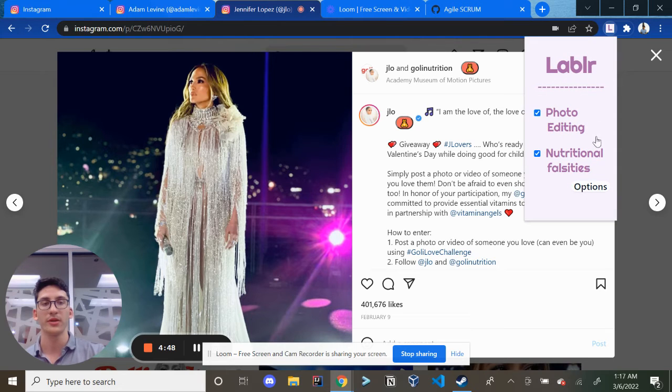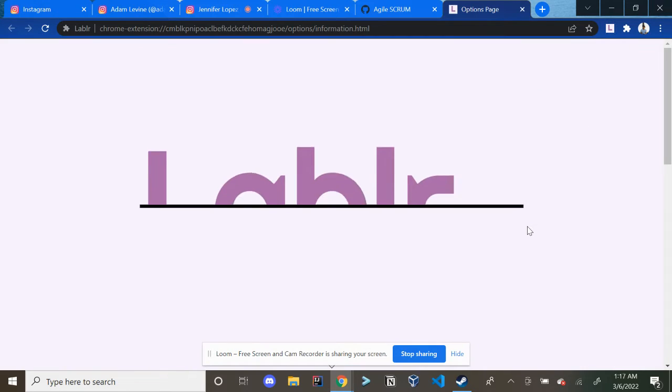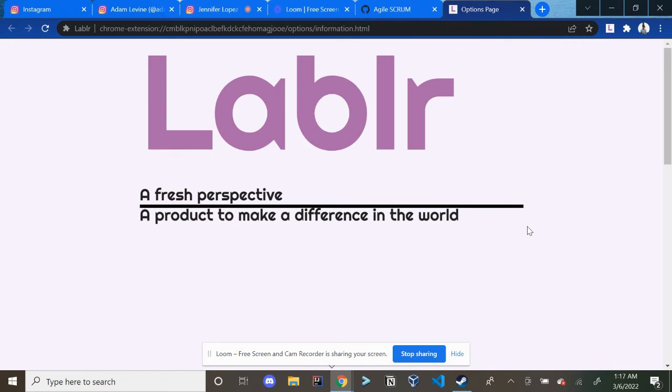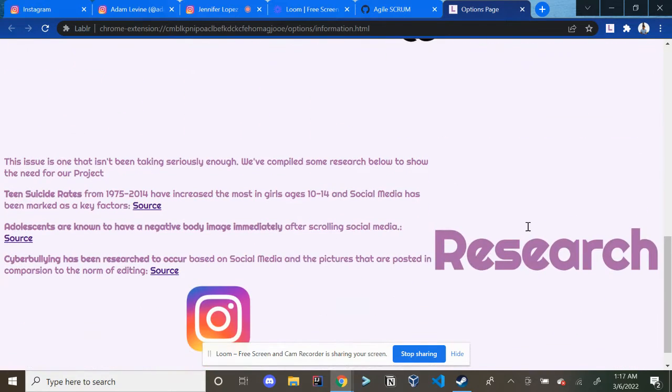We created Lablr because we observed a rising incidence of body dysmorphia in our friends and our family and our community. Body dysmorphia is a condition in which, due to celebrities or normal people just editing their photos so much, people, specifically our younger sisters, were getting a distorted view of what their body should look like. And just as a bit of an alarming statistic, teen suicide rates have risen dramatically, especially since the advent of social media in 2010. And researchers have linked this, specifically in females, to Instagram and other platform usage.